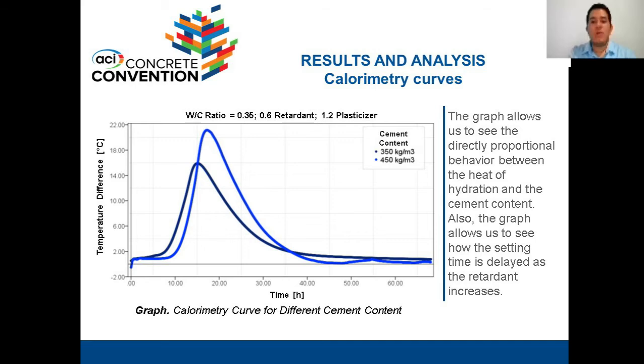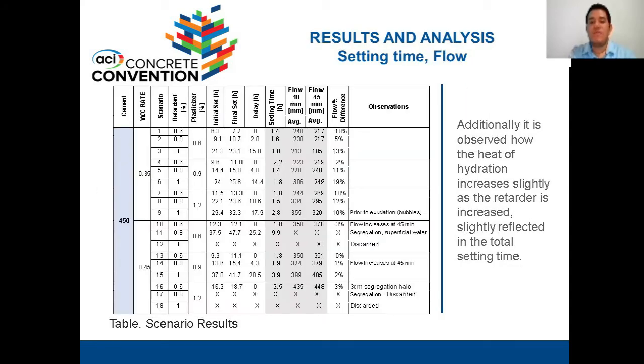The graphs allow us to see the directly proportional behavior between the heat of hydration and the cement content. Also, the graphs allow us to see how the setting time is delayed as the retardant increases. Additionally, it is observed how the heat of hydration increases slightly as the retarder is increased, slightly reflected in the real setting time. The table quantifies this difference.